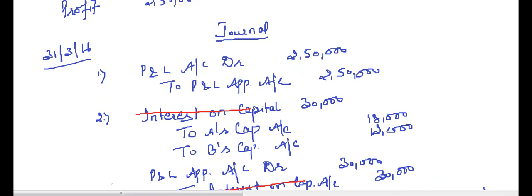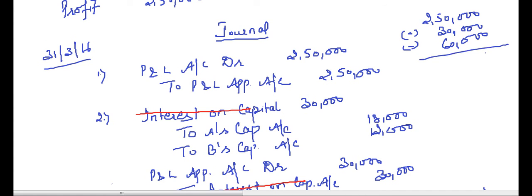Now see, what is the profit left for distribution? If we see, we had 2,50,000. Out of that we paid 30,000 as interest on capital. And what else we paid? 60,000 as salary. So we are left with a profit of 1,60,000. Now this 1,60,000 we will distribute among partners.